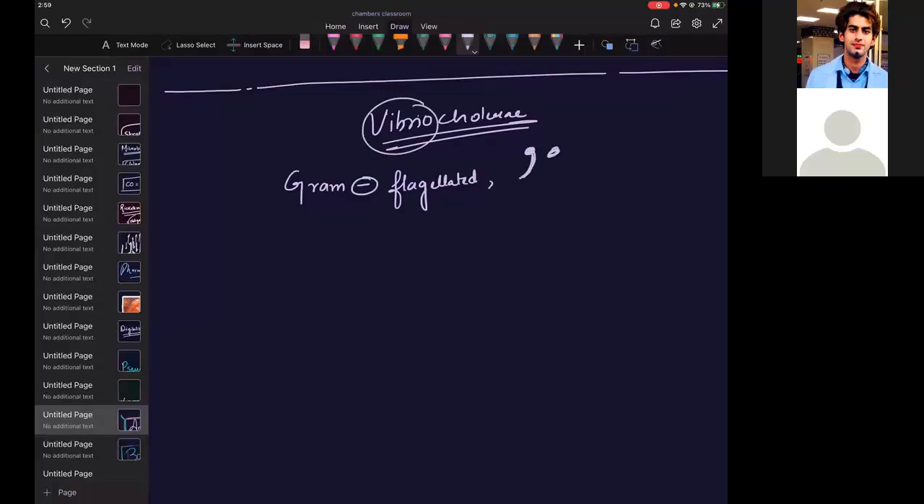If you watch its image, I don't have an image here, but you will appreciate it as a comma shaped, flagellated bacteria. If it is gram negative, I remember it as oxidase positive. Gram negative, then oxidase should be positive.